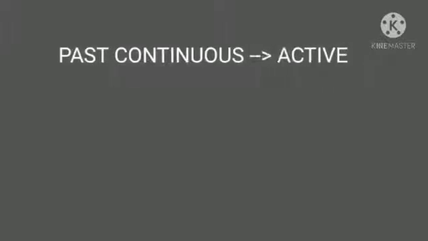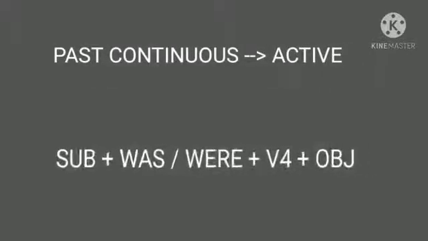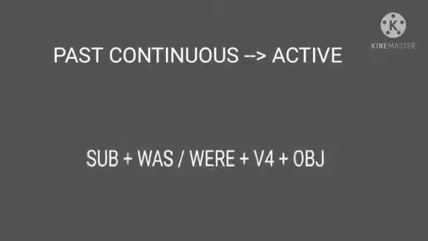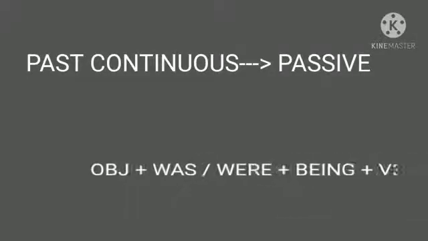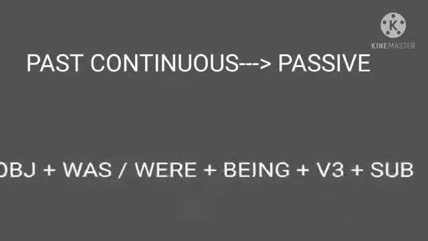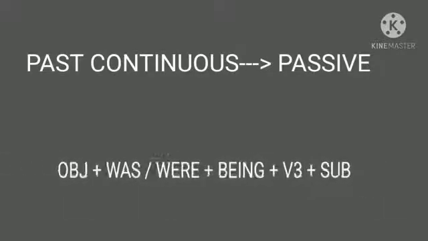Next one is past continuous tense. Now the past continuous of active, the pattern is subject plus was or were plus V4 plus object, and the past continuous of passive is object plus was or were plus being plus V3 plus subject.